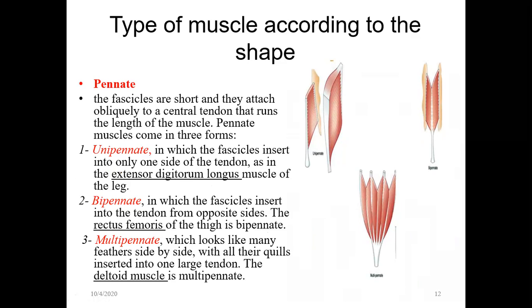Then we have the pinnate muscle. The fascicles are short and arranged obliquely to a tendon that runs the length of the muscle. Pinnate muscles come in three forms. If you see here, this is the tendon, and the fibers are not parallel to it, but parallel to each other, and slightly oblique to the tendon, going in one direction.